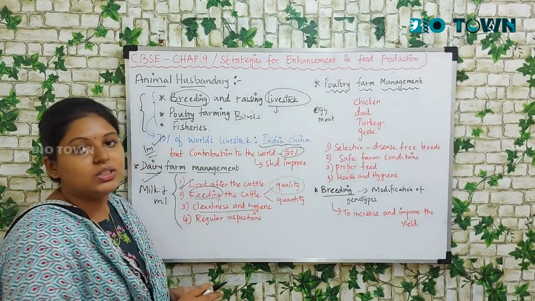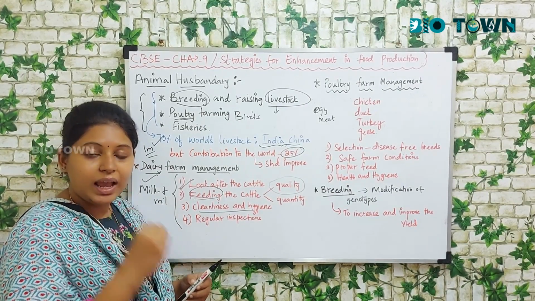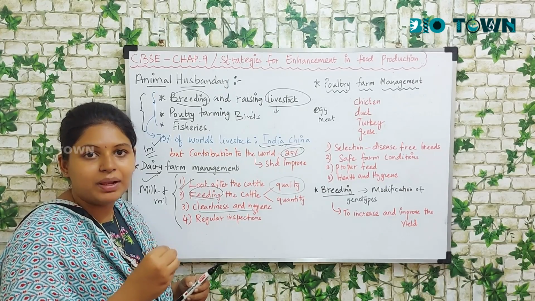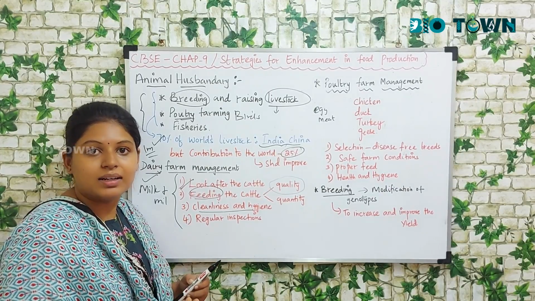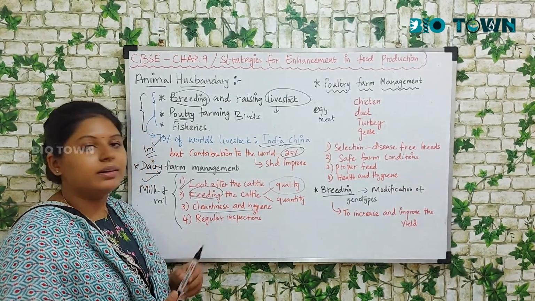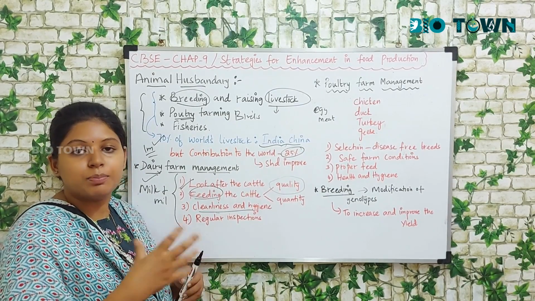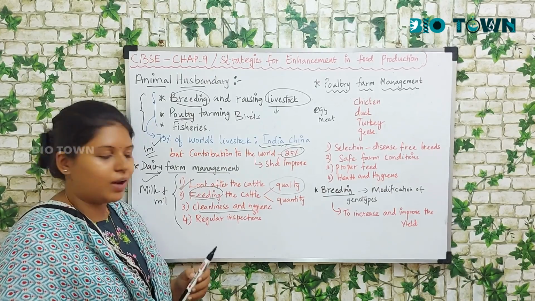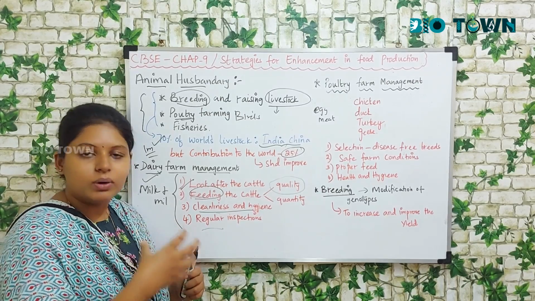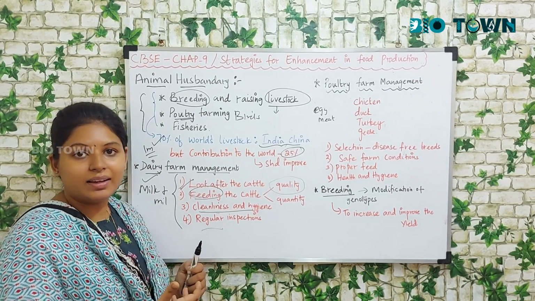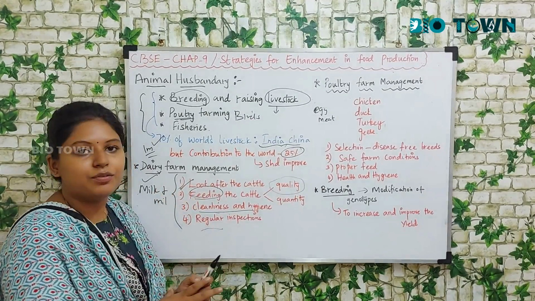Then cleanliness and hygiene is very important. While rearing the cattle, you have to check whether the udder is clean, whether their private parts are clean. That's very important in rearing of cattle. You have to maintain the cleanliness, whether the milk utensil is properly washed. All of that you have to see. Next is regular inspection. You have to bring a veterinary doctor to the cattle and give them a regular checkup, especially if it is a female. Okay, so that is dairy farm management.